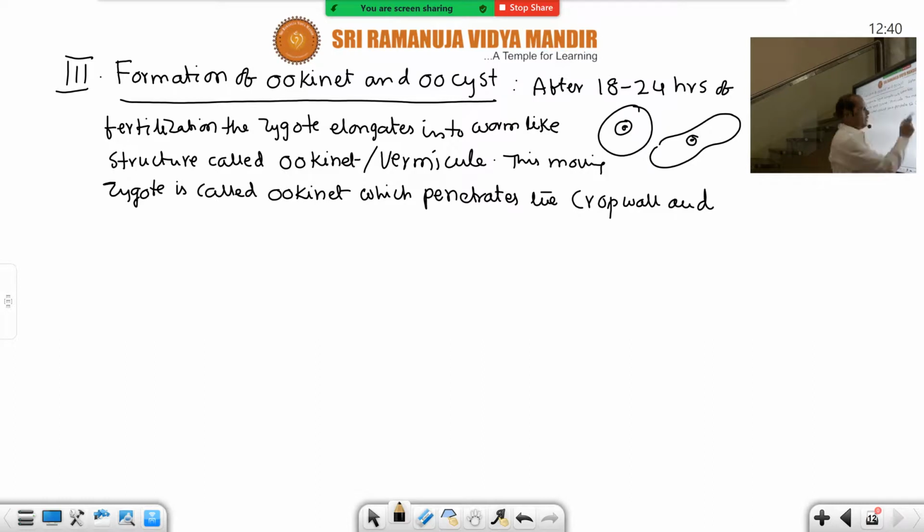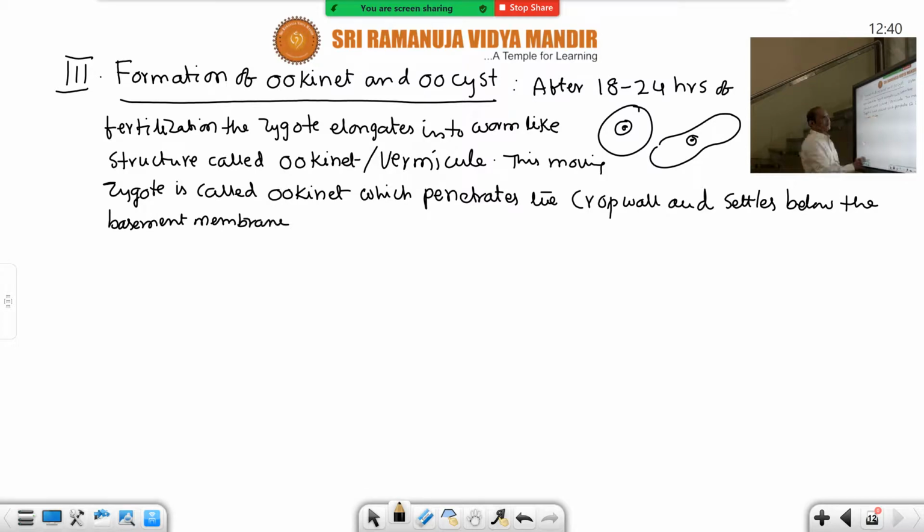Already we have completed epithelial tissues, you know that. So it penetrates the crop wall and settles below the basement membrane of the epithelial cells. Below the basement membrane, you should mention this point also. The diagram we will show later on. So it settles below the basement membrane and forms a cyst around it.